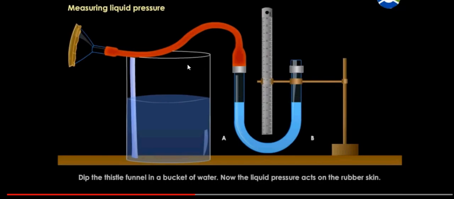In this experiment, these are the apparatus and materials that you need to use. Of course, you need a ruler. Then you have a liquid that is placed in a tall container.